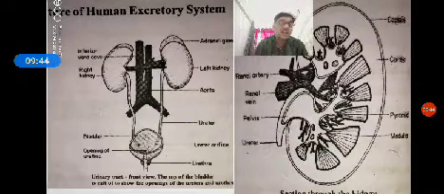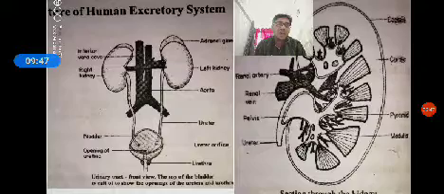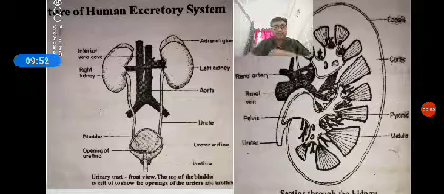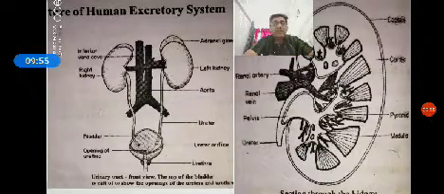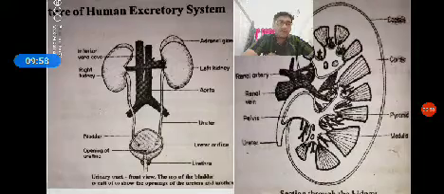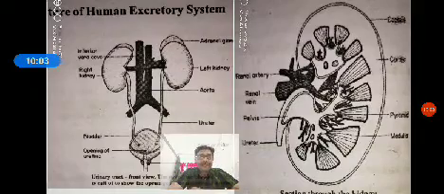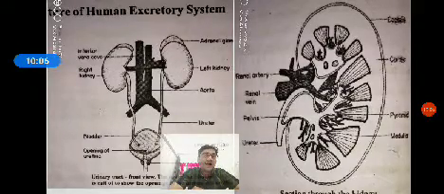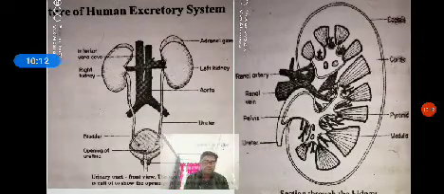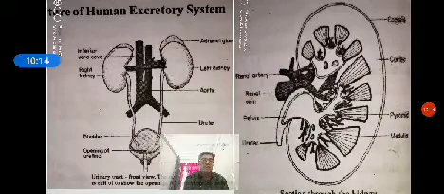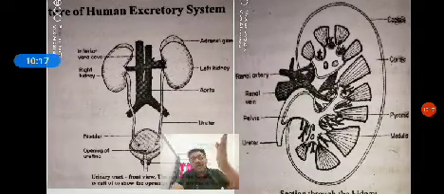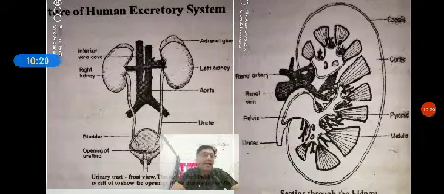Then inside the kidney, how is the nitrogenous waste separated? How is the kidney able to filter the nitrogenous waste from the blood? To know about this question, we are going to study a sectional view of the kidney, the LS, longitudinal section of the kidney. When we cut the longitudinal section, the structure inside the kidney is revealed in this manner.